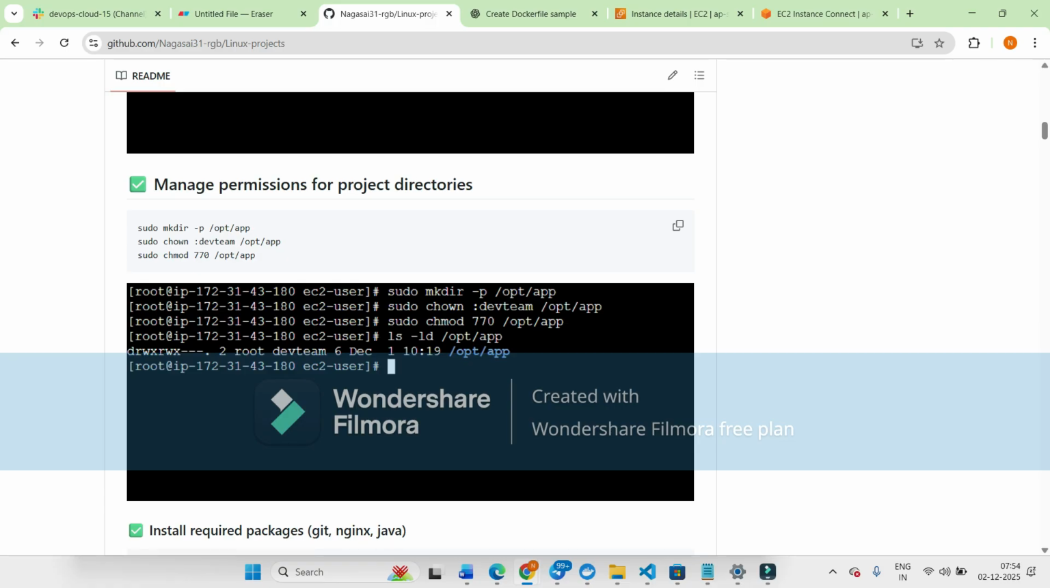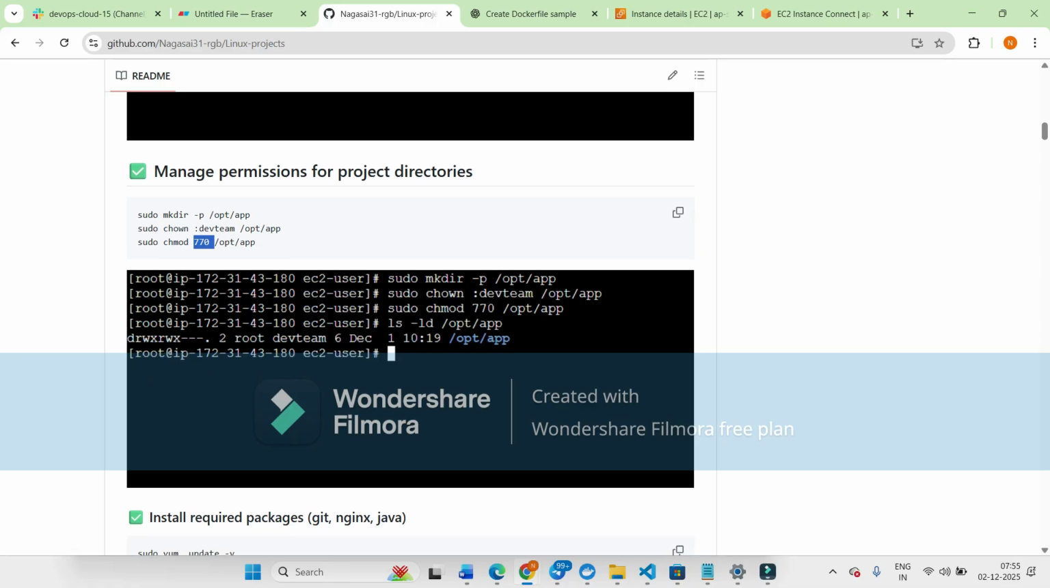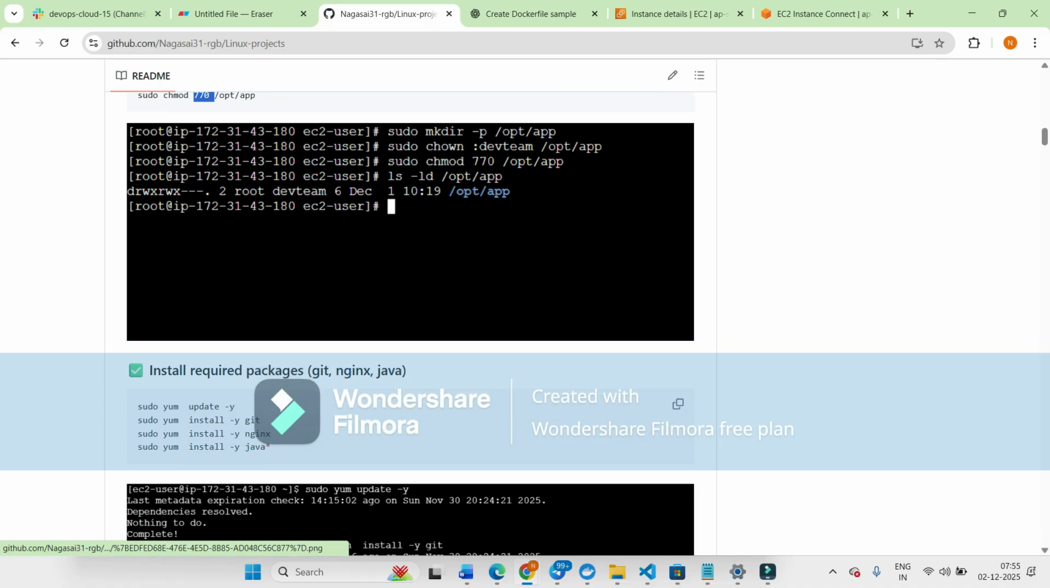We also use sudo chmod. Chmod means change modifications. Sudo chmod 770 and the path name. This is the command we have to enter. 770 means, as we all know, 4 is for the user, 1 is for groups, and 3 is for others. You have to execute this command according to your requirement.